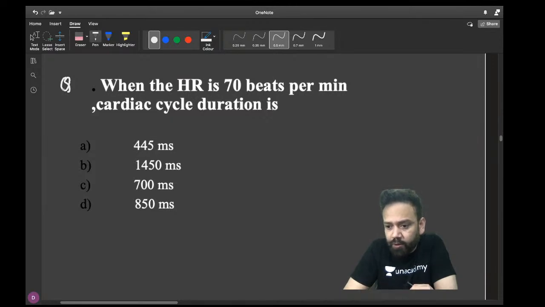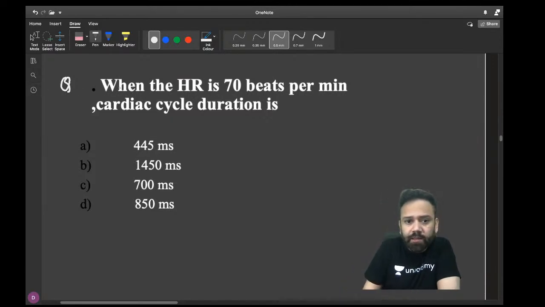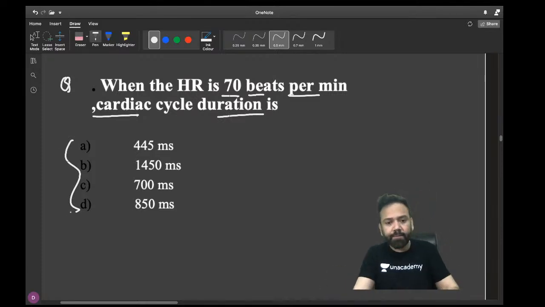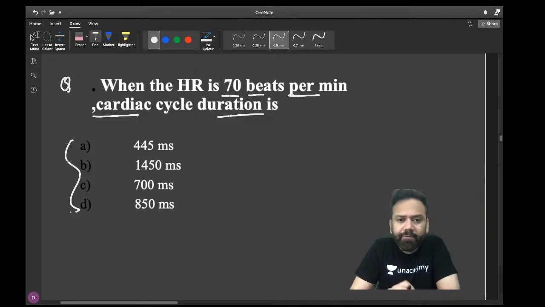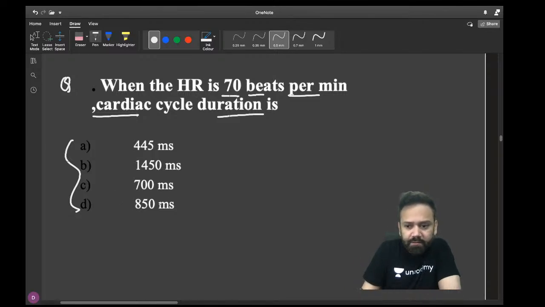Yes, Namaste, Bhargo. So what is your answer? When the heart rate is 70 beats per minute, cardiac cycle duration is. Yes, please, you can answer in the comment box. Very, very simple question, just common sense. Even if you don't want to calculate, you can answer.